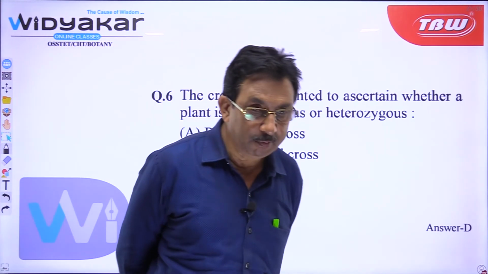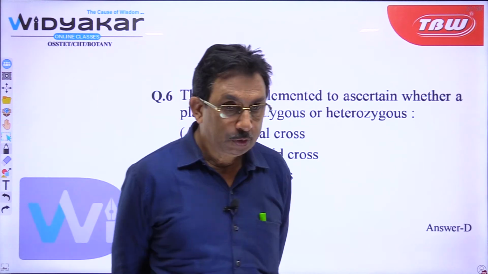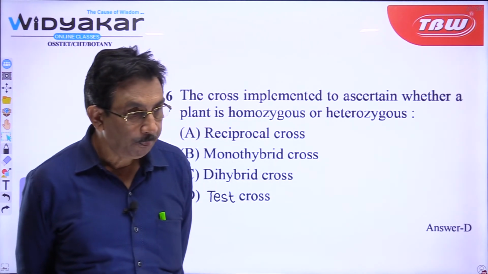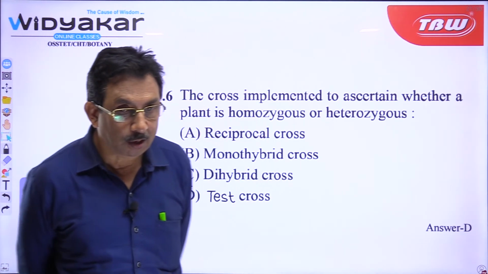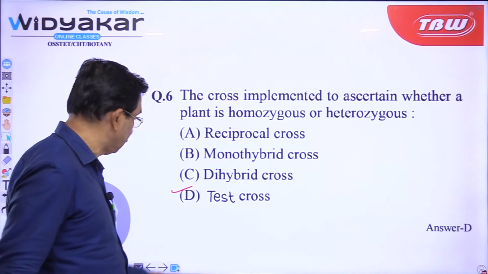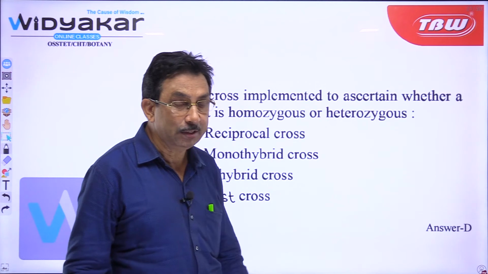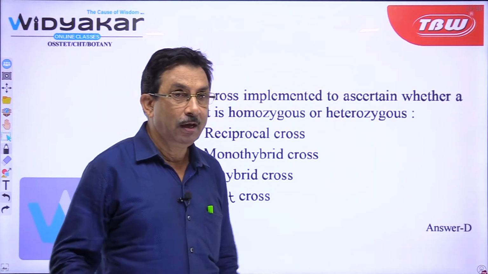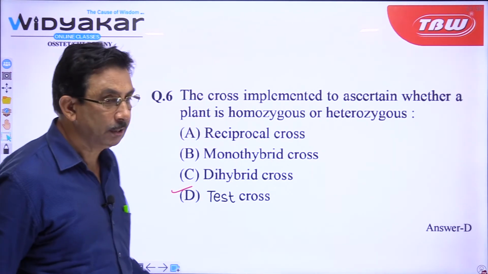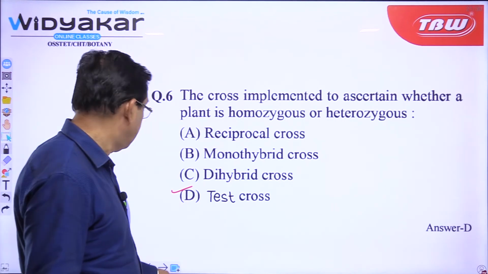So, how many of you have given the correct answer? Let us find out. So, again 3 have given the correct answer: Shwetalina, Sushri and Pooja. All of them have given the correct answer. So, the answer will be D, that is test cross. You can yourself calculate out of 10 how many correct answers you have given, so that you can calculate your percentage of success. This is to test yourself.